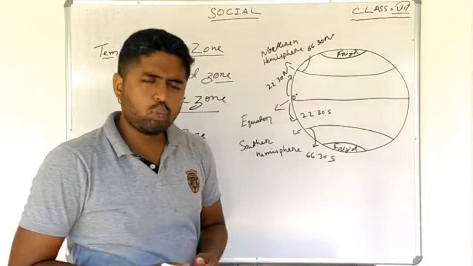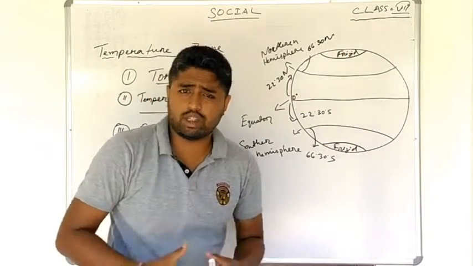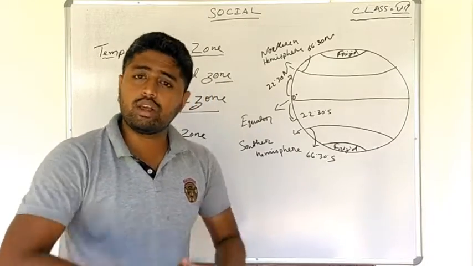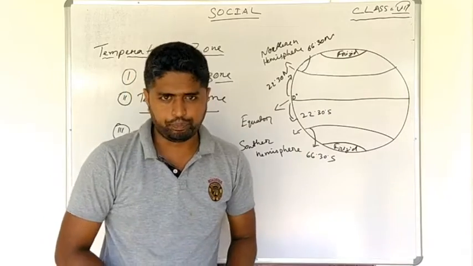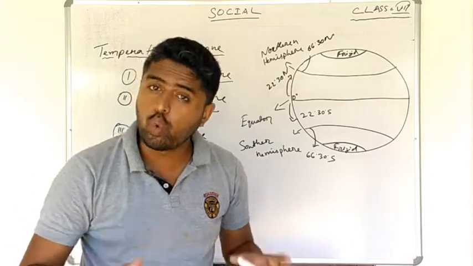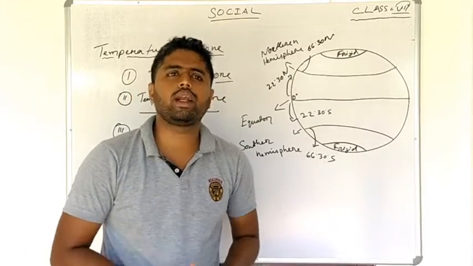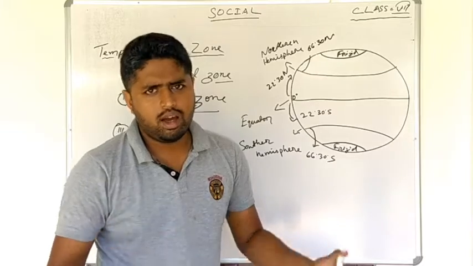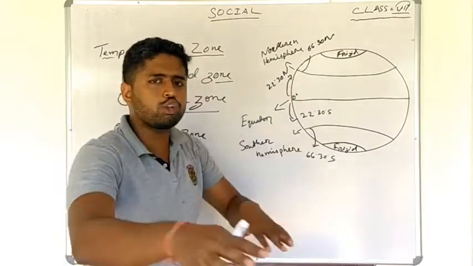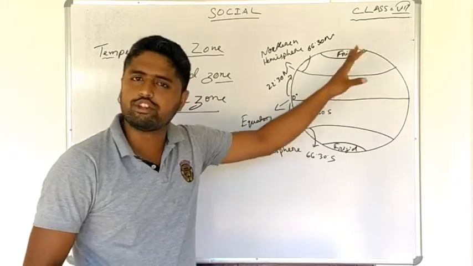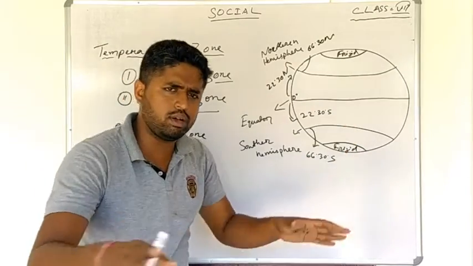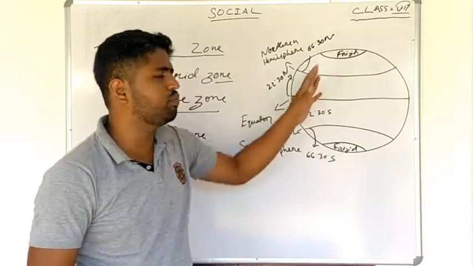So what happens in this frigid zone? As the name suggests, frigid means freezing, which means the temperature here is extremely low. It is so cold that you will get frozen in just a couple of minutes. The North Pole and South Pole lie in these two frigid zones. North Pole lies here and South Pole lies here.